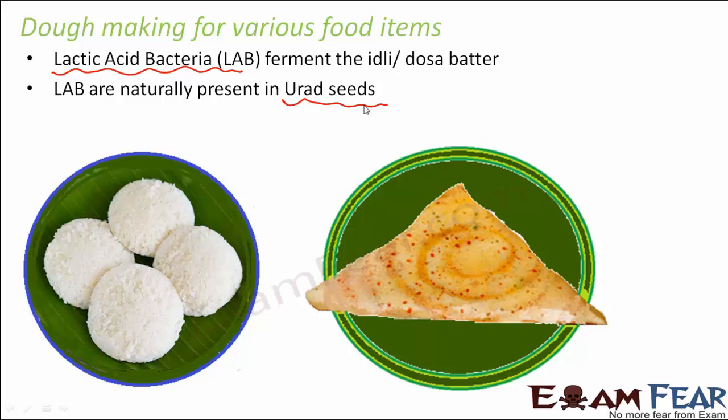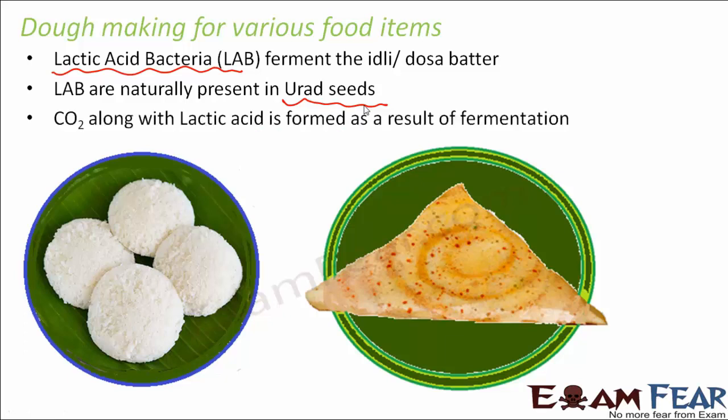So now due to the presence of this type of bacteria, when you leave the batter for quite some time, these bacteria will lead to the formation of carbon dioxide. So what is the process in which carbon dioxide is formed? The process is called fermentation. Fermentation happens in the absence of oxygen, and the result is that carbon dioxide will be formed along with lactic acid.